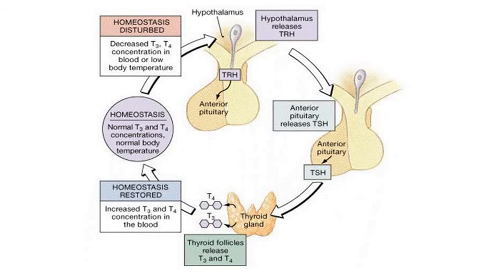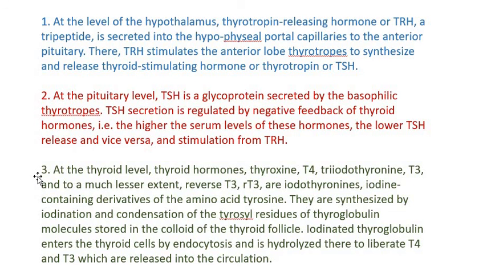So we shall study what happens at hypothalamus, what happens at anterior pituitary and what happens at thyroid gland. At the level of hypothalamus, thyrotropin releasing hormone or TRH, which is a tripeptide, is secreted into the hypophyseal portal capillaries to the anterior pituitary. There are connecting portals from hypothalamus to the pituitary. So that is hypophyseal portal capillary.